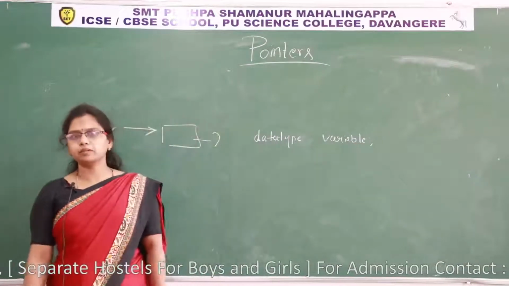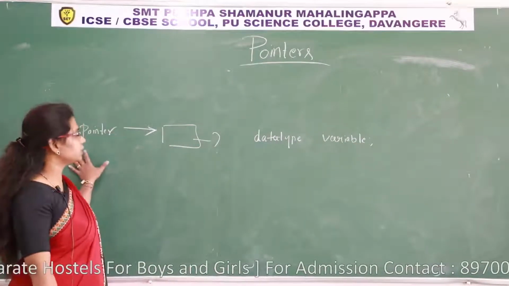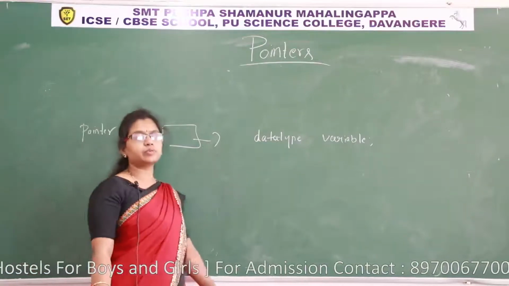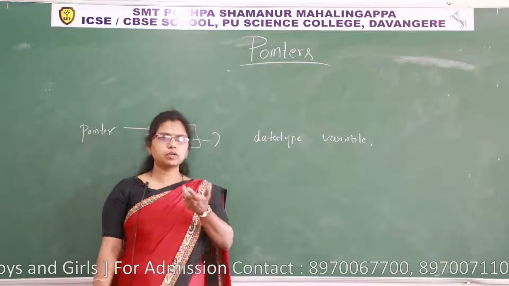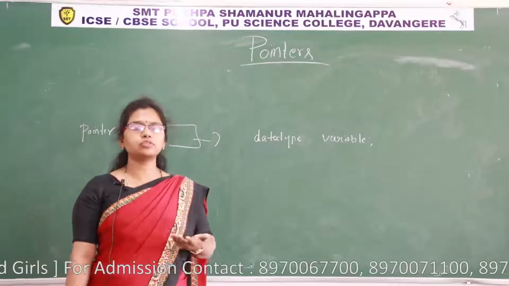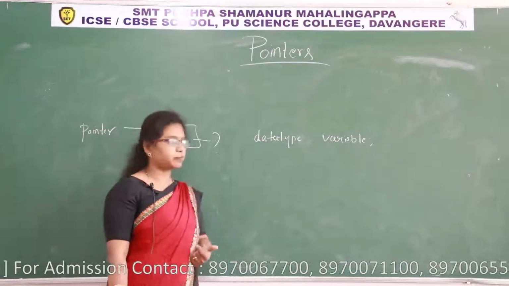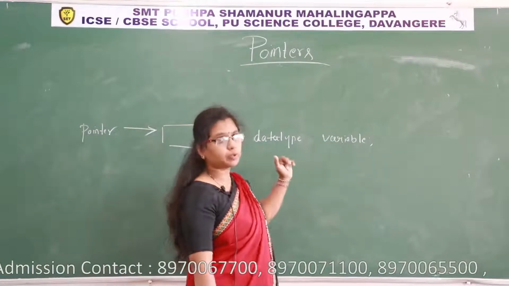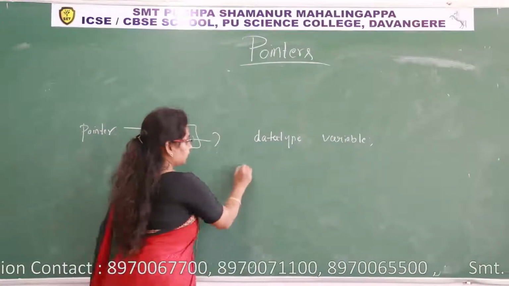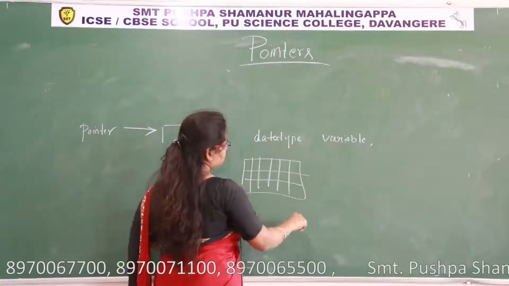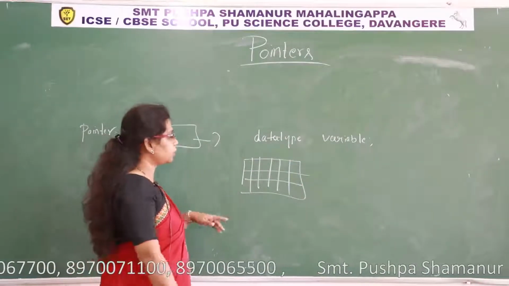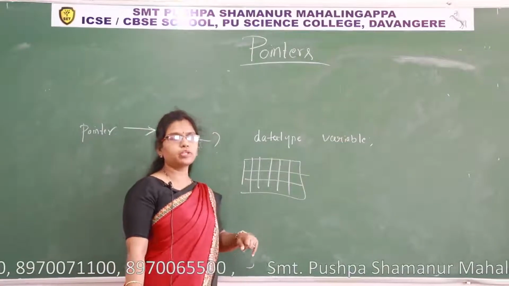Before going to discuss pointers, let us recall what a variable is. A variable is a quantity whose value goes on changing during the execution of a program. A variable also represents a memory location. See here, in the RAM there are memory cells. I want to allocate memory. How do we allocate memory in C++?